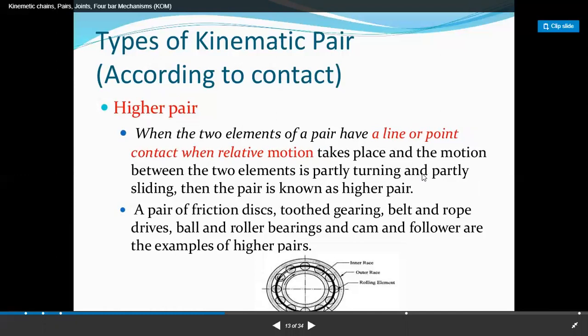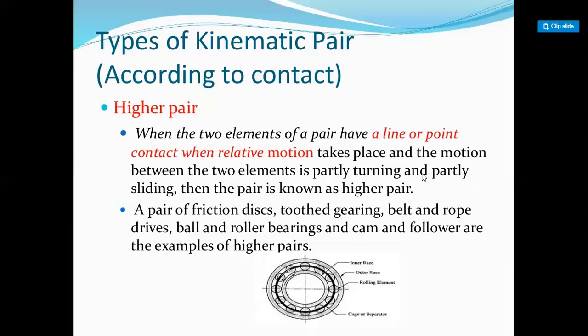Now, for the higher pair, when two elements of a pair have a line or point contact when relative motion takes place, and the motion between the two elements is partly turning and partly sliding, then the pair is known as a higher pair. An example is the ball bearing.